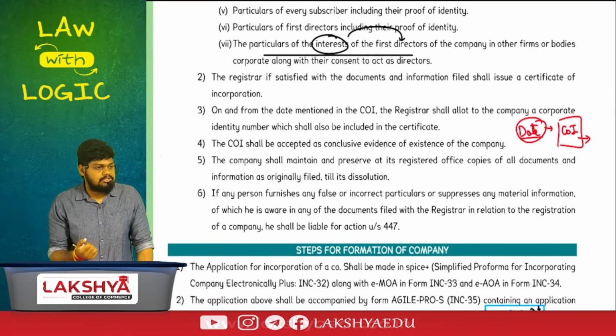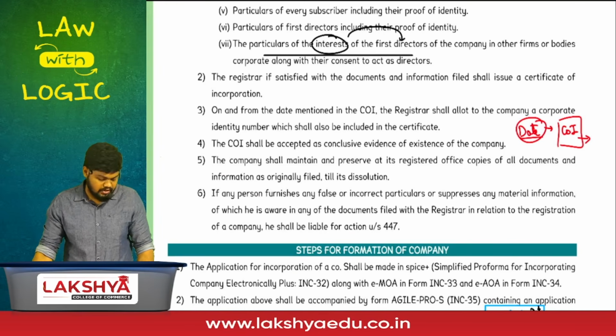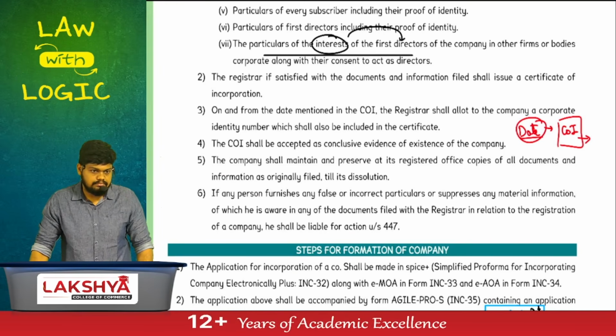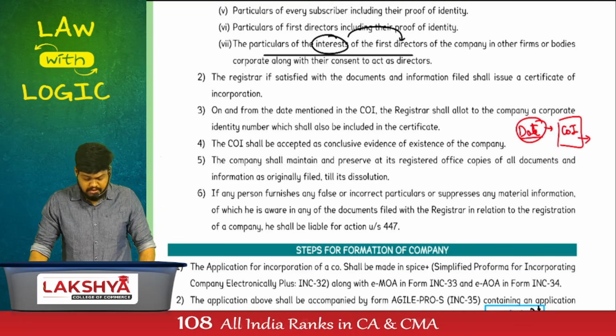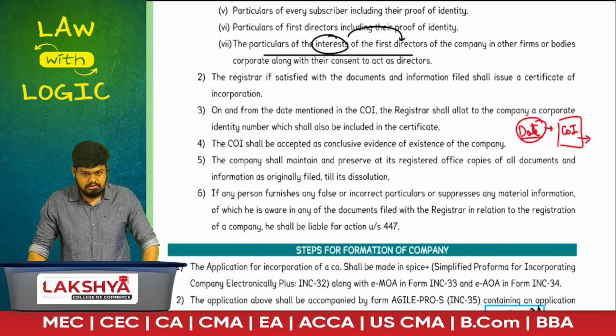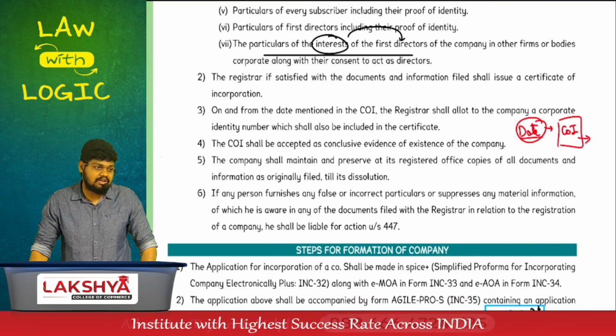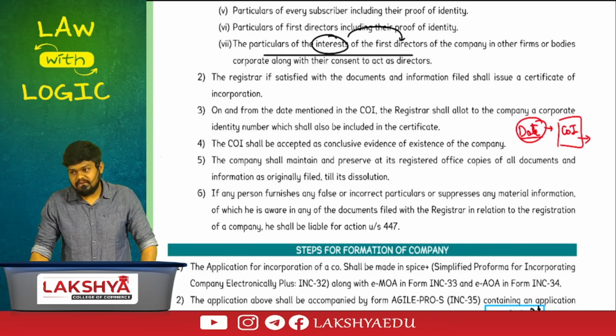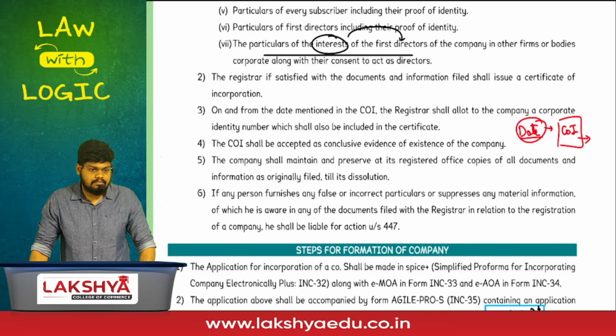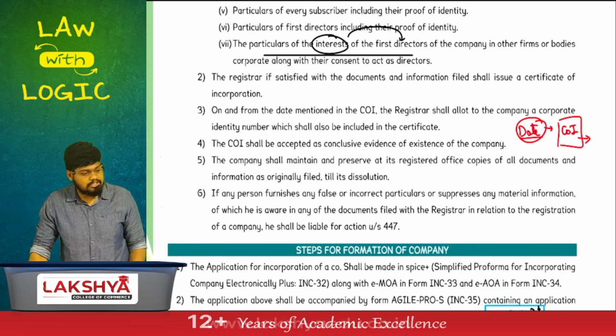Now, the last possibility. What happens if you have submitted false information? If you submit false information, will you be punished? Yes, you will be punished, and you know this. Whenever there is any fraudulent activity in the Companies Act, we'll jump to section number 447. What is 447? It is not fraud. Fraud definition is different. 447 is punishment for fraud.